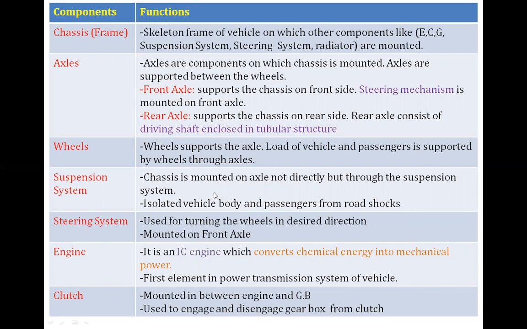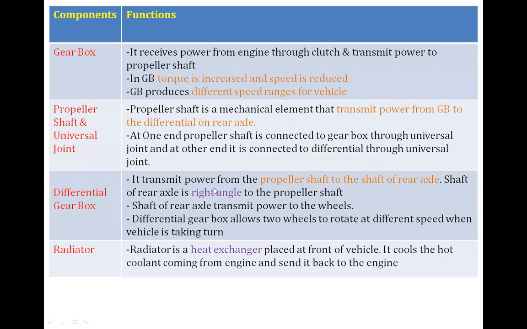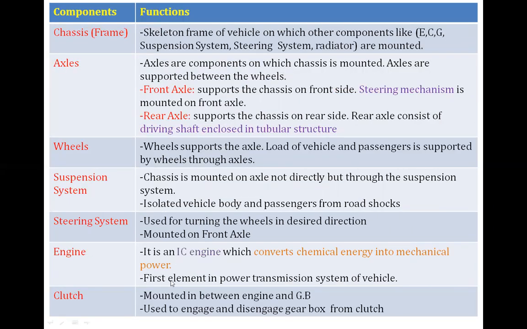Then engine. It is an internal combustion engine which converts chemical energy of the fuel into mechanical power. So internal combustion engine is the first element in the power transmission system of the vehicle. Then clutch.